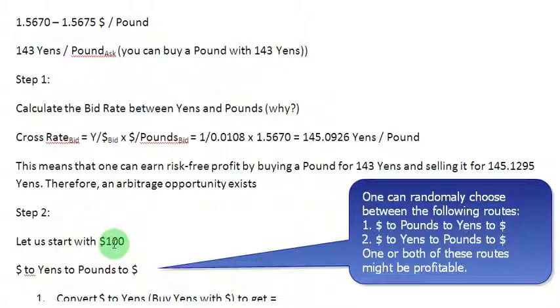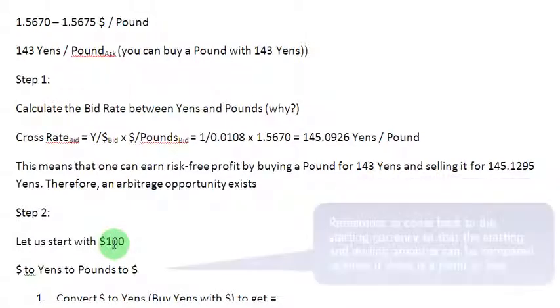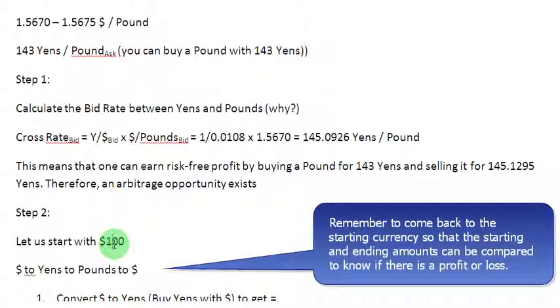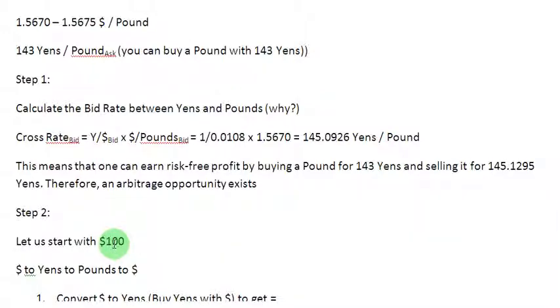It is important to remember that you have to return back to your starting currency so that you can find out if the amount that you end up with is greater or smaller than the amount that you started with. So if you're starting with dollars, you must end with dollars. So you could start from dollars, convert them to pounds, then convert your pounds to yens, and then convert your yens back to dollars. Or you could start with dollars, convert those dollars to yens, convert the yens then to pounds, and then pounds back to dollars.